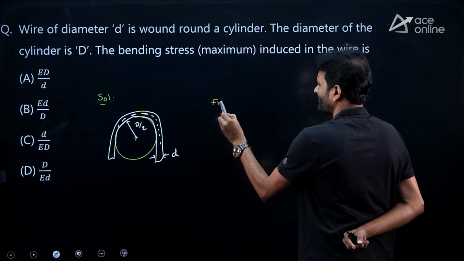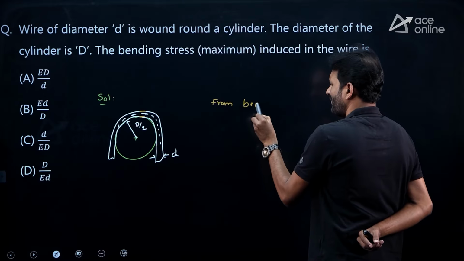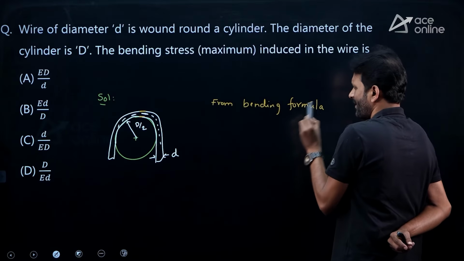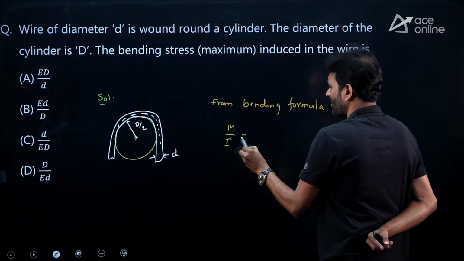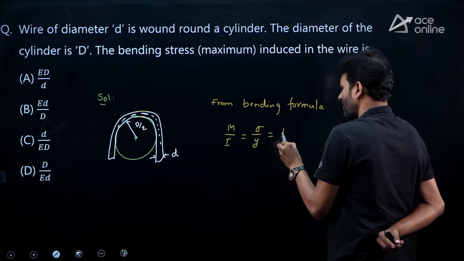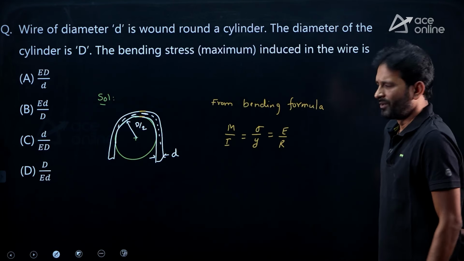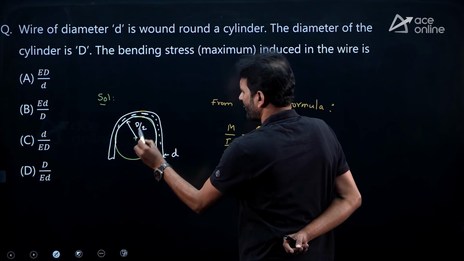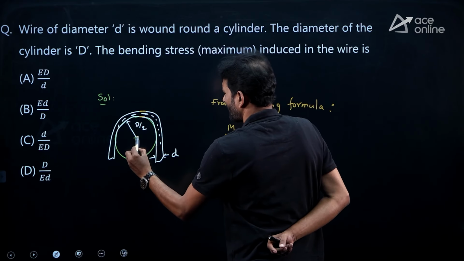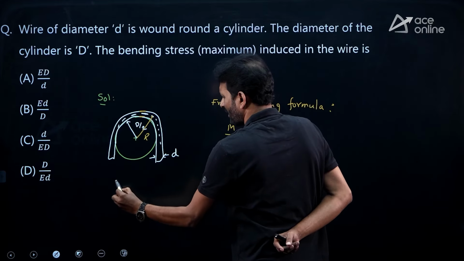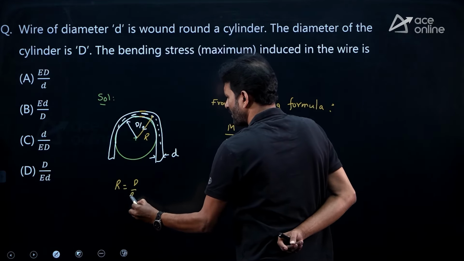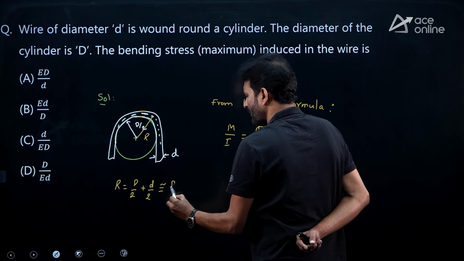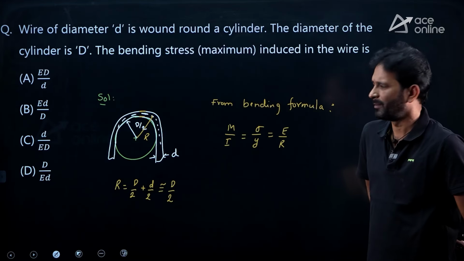From bending formula, M upon INA equal to sigma upon Y equal to E divided by R. So out of these parameters, which information we are having from this one? So radius of curvature, let us take this as the radius of curvature R. R is nothing but D by 2 plus small d by 2. Being small d is very, very small compared to capital D, I can take it as D by 2.